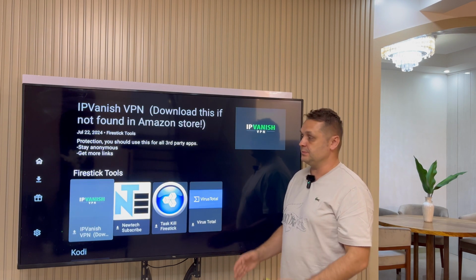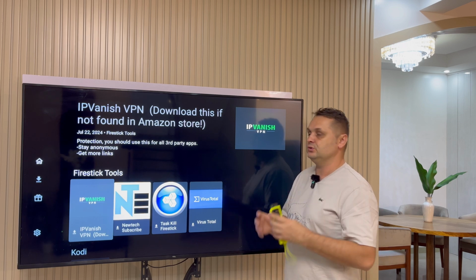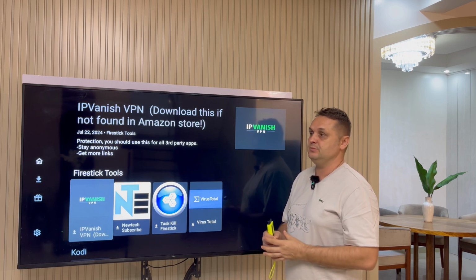For presentation purposes, I'm in the Fire Stick Tools section, but you can scroll up and down, left to right to go to all the sections. I have ad-free movies and TV shows.